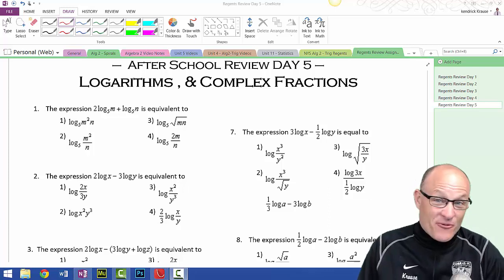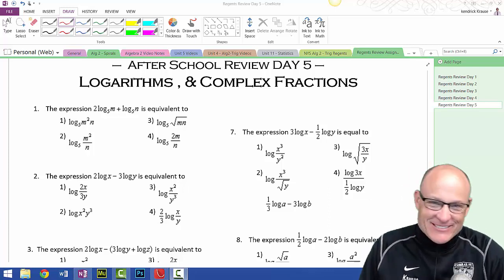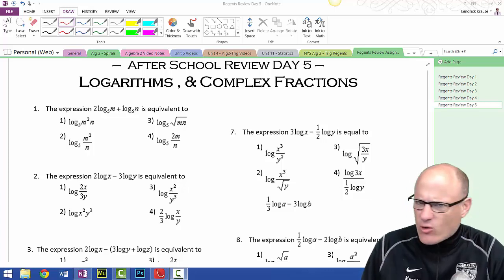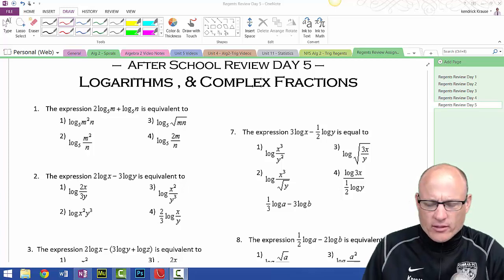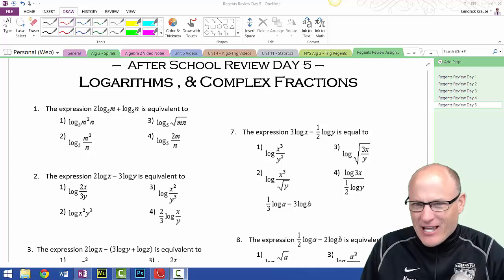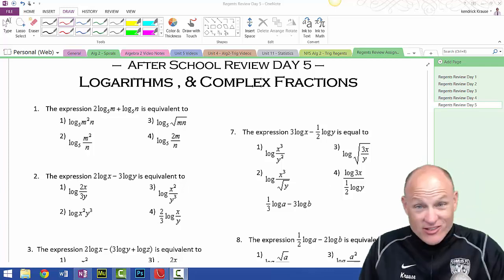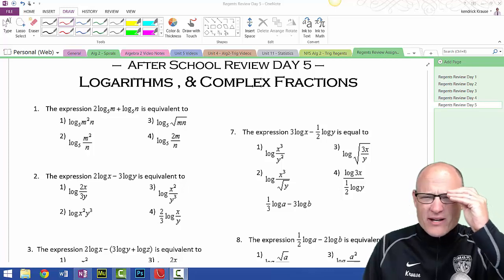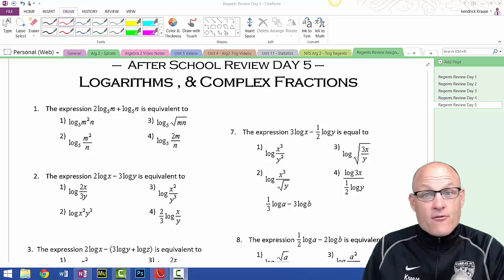Logarithms can't be much more fun than that. Every time your teacher says the word log, you go like this. Who invented these things anyway? And why are they torturing us with logarithms? And fractions aren't bad enough? You're going to make them complex? Really? Seriously? Complex fractions? I hated fractions to begin with. I've always hated fractions. Fractions are not our friends. Logarithms are not our friends.